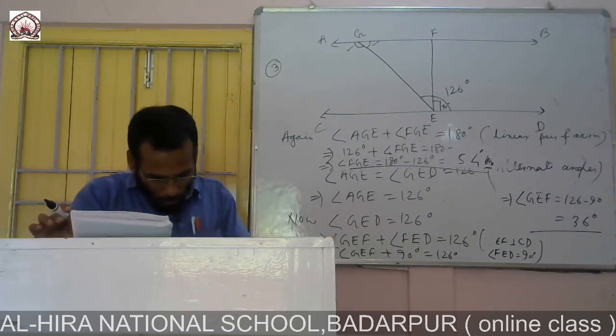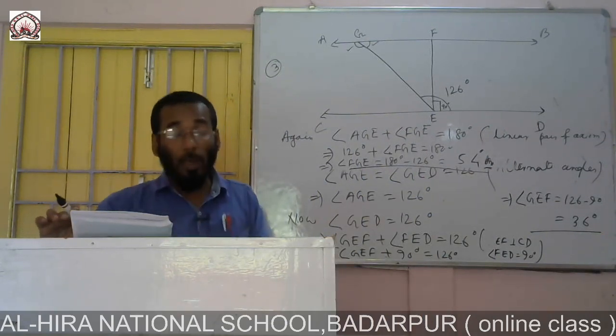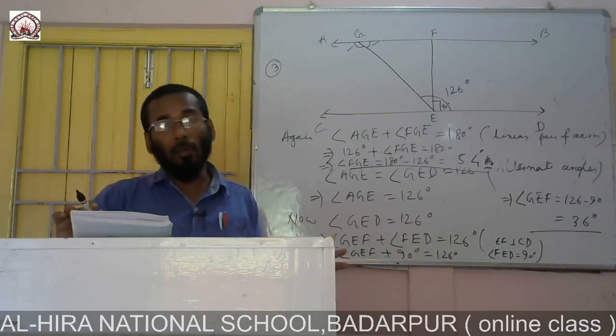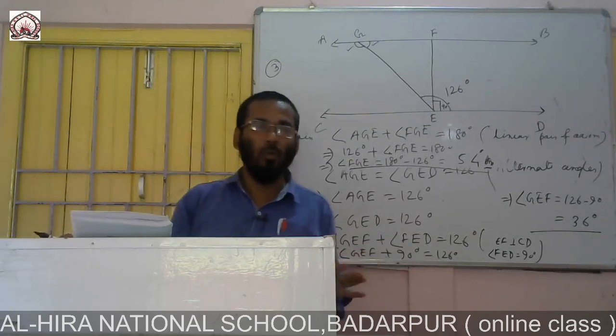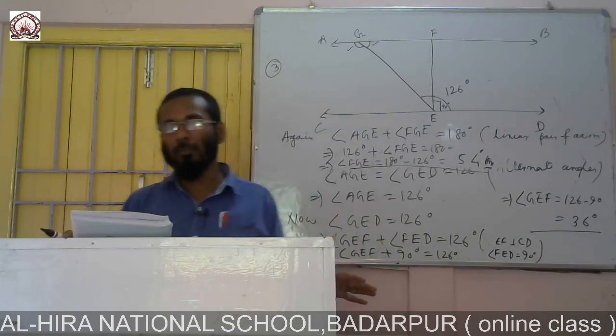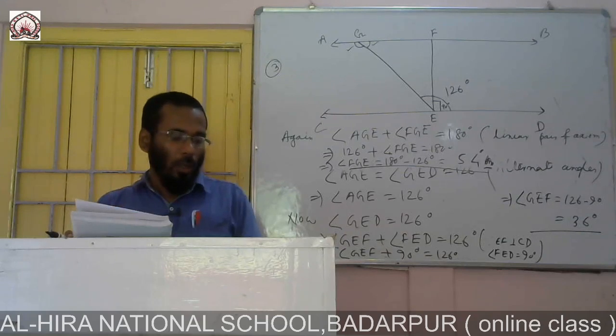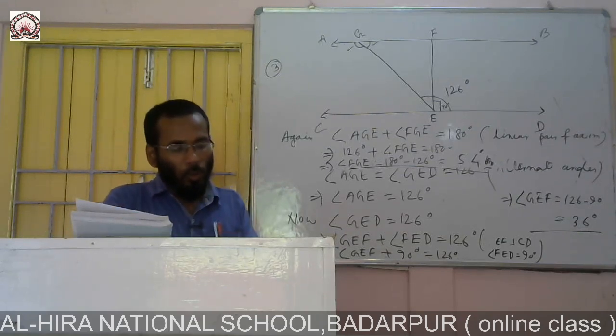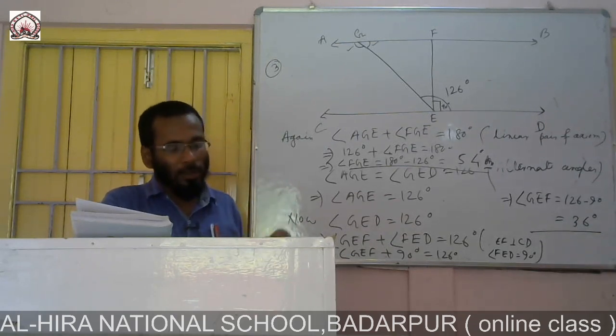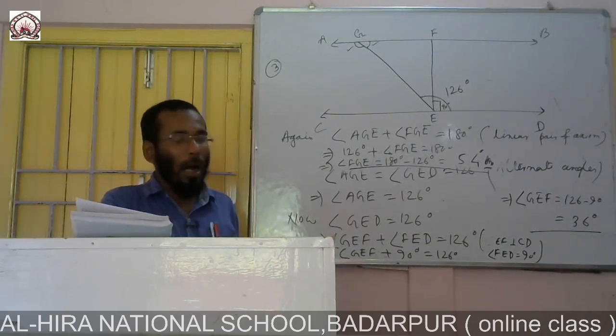If you draw the picture and whatever is given in the question, you write these things first and apply the concept, then it's very easy. You will never forget. Otherwise, it is very tough. Remember it. Now question number 4. Question number 4, you see in the figure 6.31, if PQ is parallel to ST and angle PQR is equal to 110 degree and RST is 130 degree, and the figure is given, and then a hint is given. The hint is what? Draw a line parallel to ST through point R.